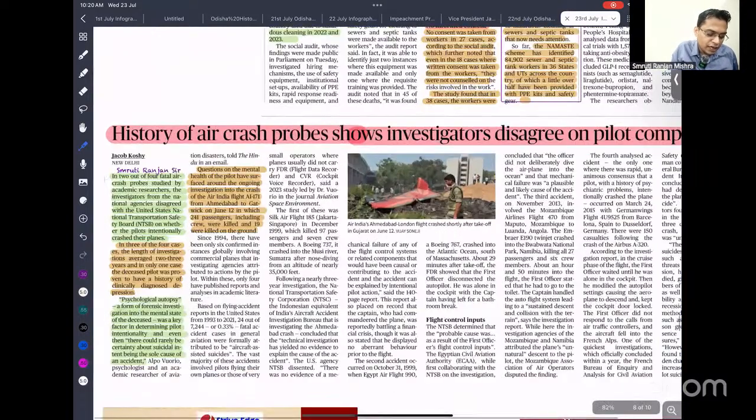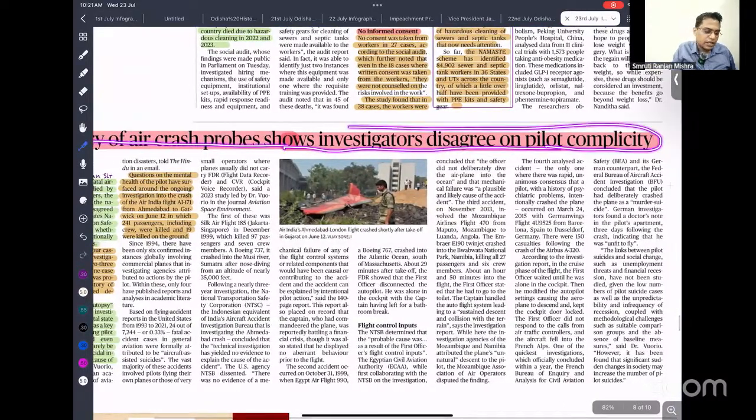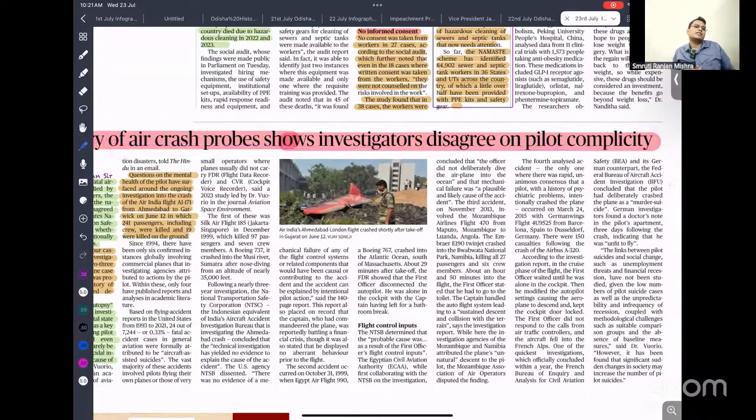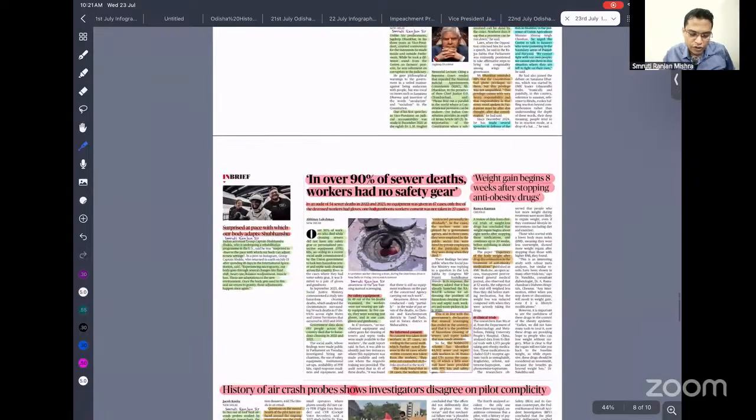The history of aircraft probes shows that investigators disagree with pilot complicity. This article is talking about how, whenever an accident happens, in some cases they have found that the mental health condition of the pilot was not good. In some, but in the majority of cases, they do not agree with that. Not much important, because it is not a concern of our examination.